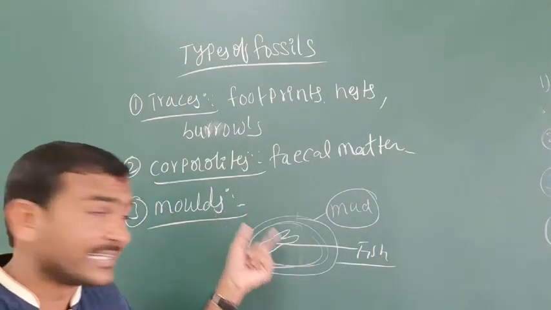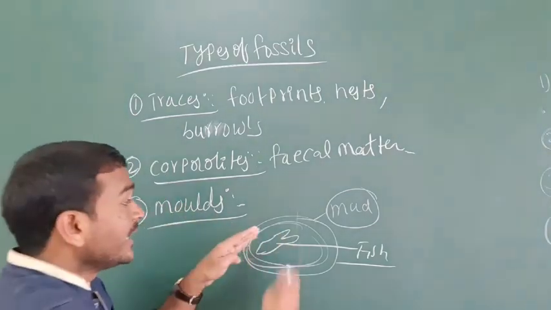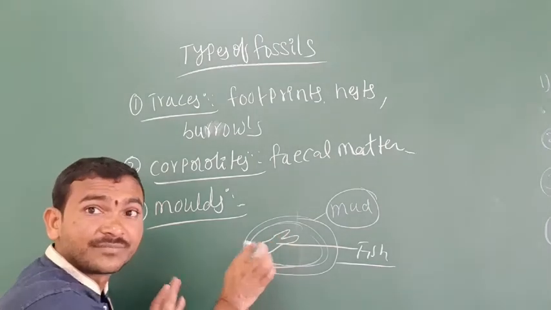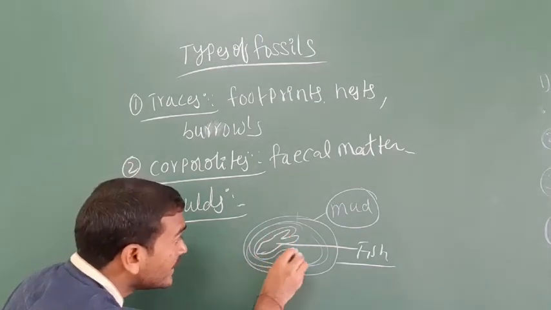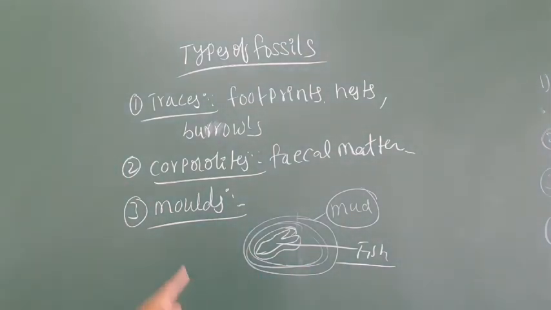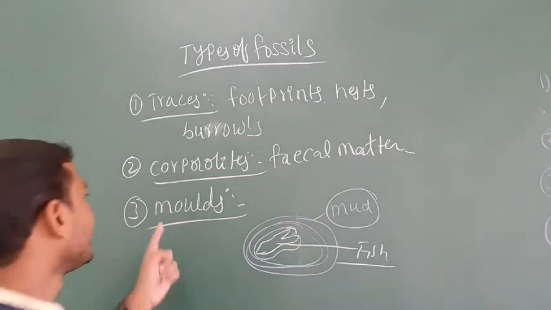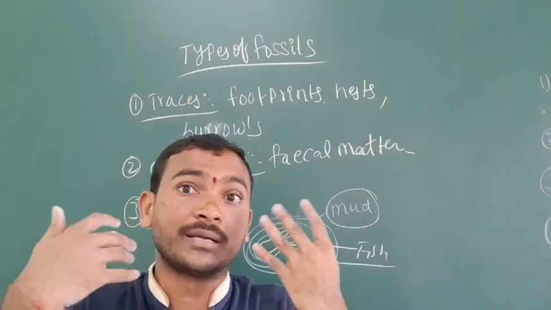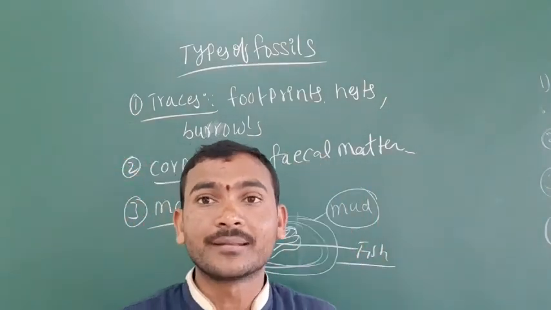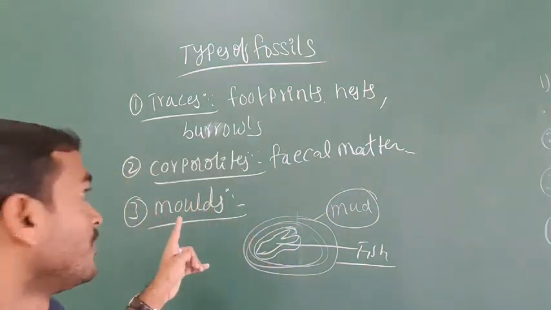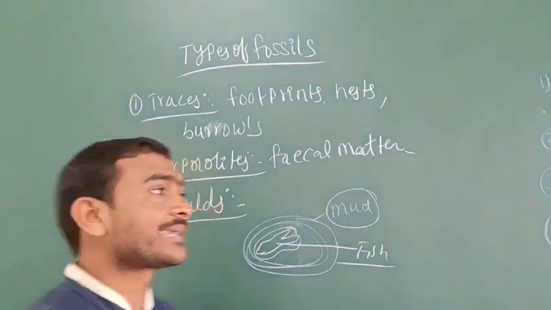After the death of the fish, after a few days the mud water dries up. The place where the fish died is surrounded by the shape of the fish. That is the mold. Similarly, if a human being dies in mud water and it dries up, the total body appears like a fossil, like a skeleton. That is called a mold.